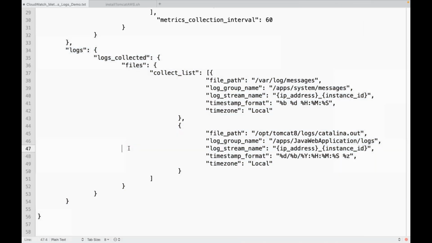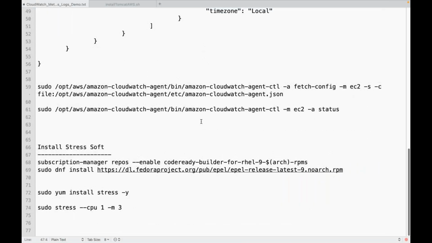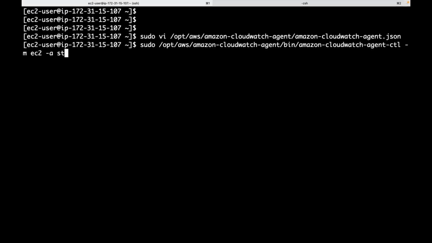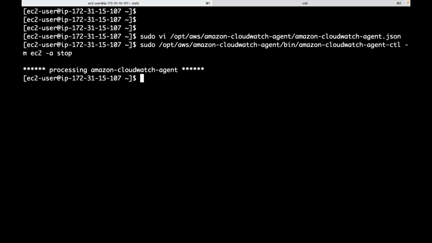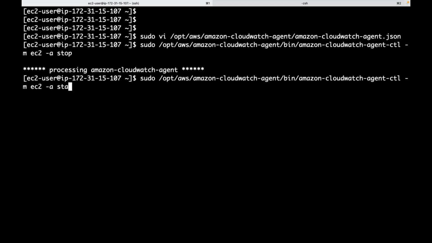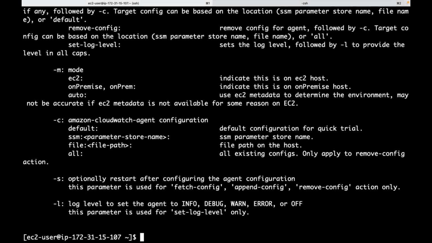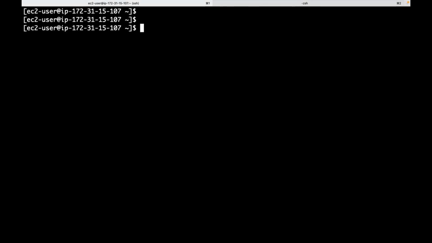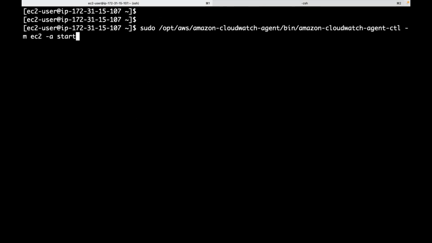Whenever there is a change in the CloudWatch agent configuration, you need to stop and start the agent. So let me stop the CloudWatch agent because I have changed the configuration. I stopped the agent. Now you can see the agent is stopped, not running. Now let me start that agent again.